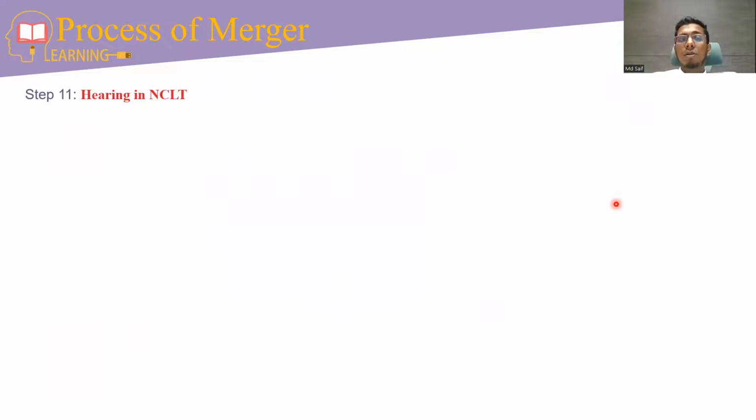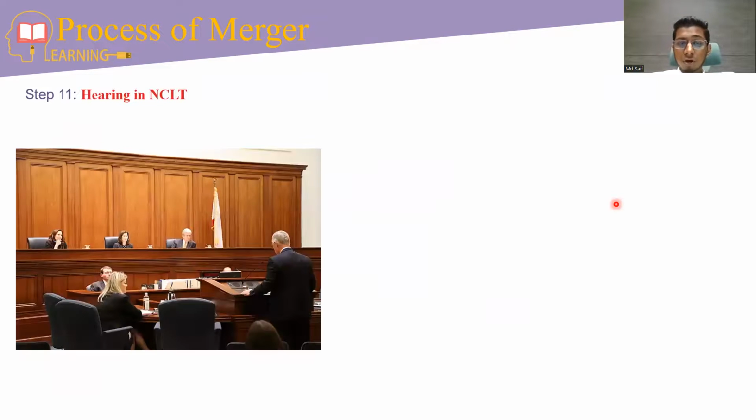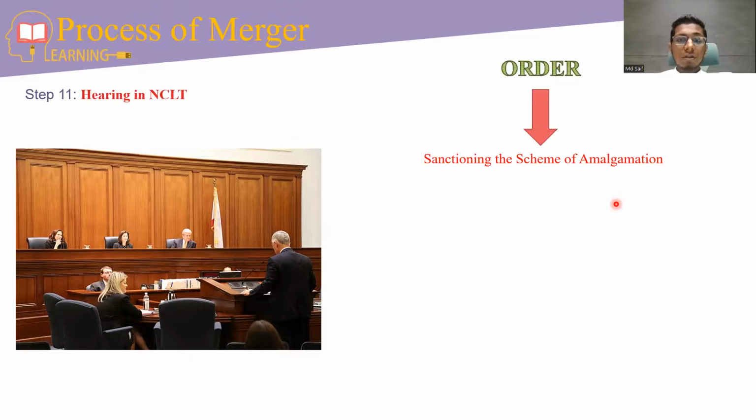The next step is hearing in NCLT. The authorized representative will again appear in NCLT. This hearing may go 2-3 times also. Then the authorized representative will tell the judges that they obtained the non-objection certificates or reports from statutory authorities, and all the compliances, first order and second order compliances, have already been made. Then NCLT will pass the order for sanctioning the scheme of amalgamation.